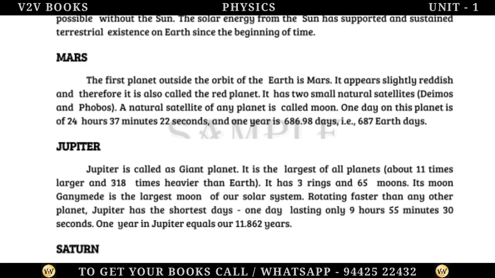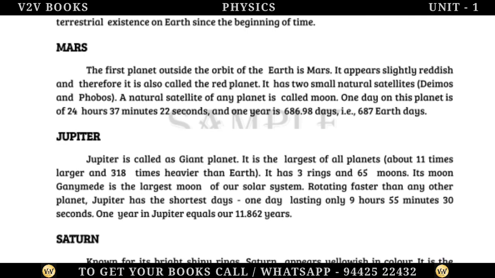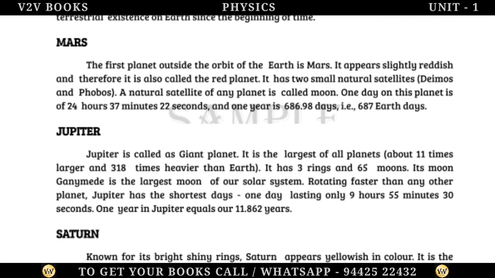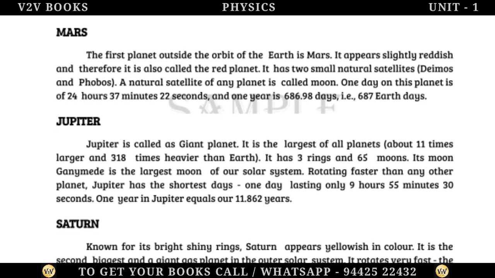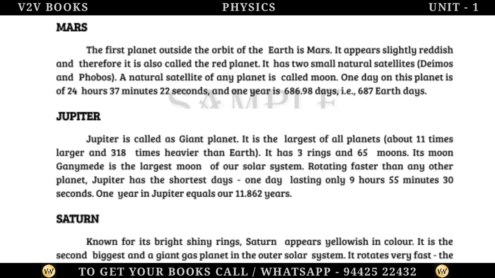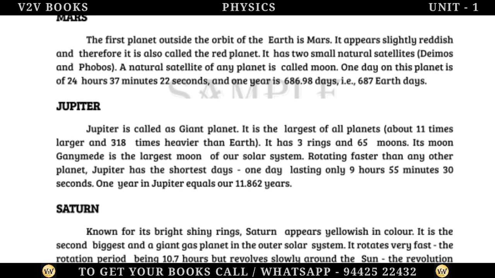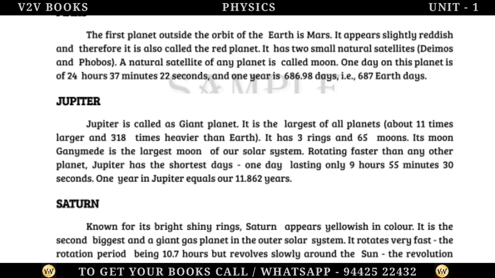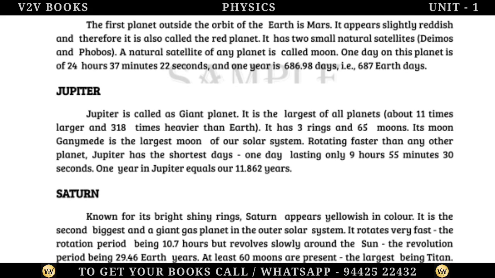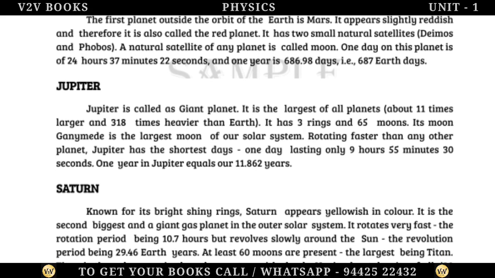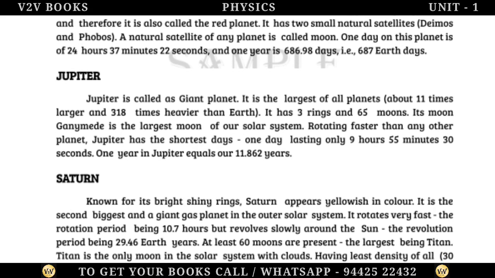Jupiter. Jupiter is called the giant planet. It is the largest of all planets, about 11 times larger and 318 times heavier than Earth. It has 3 rings and 65 moons. Its moon Ganymede is the largest moon of our solar system. Rotating faster than any other planet, Jupiter has the shortest days, 1 day lasting only 9 hours 55 minutes 30 seconds. 1 year in Jupiter equals 11.862 years.